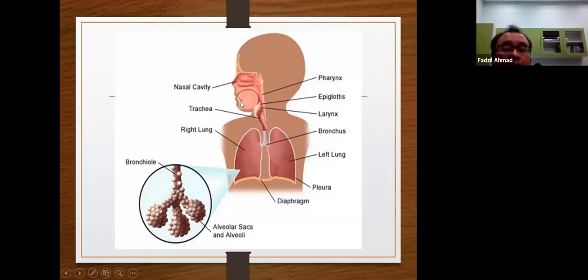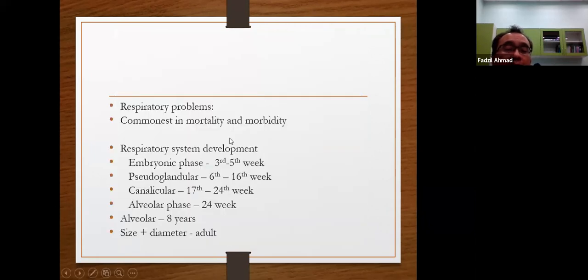So talking about the respiratory system, it involves the nasal cavity, then the pharynx, epiglottis, larynx, bronchus, left lung, right lung, pleura, and diaphragm, and then alveolar sacs and alveoli. This is all the respiratory system. And respiratory system is the commonest cause of mortality and morbidity in newborn. That is a fact.